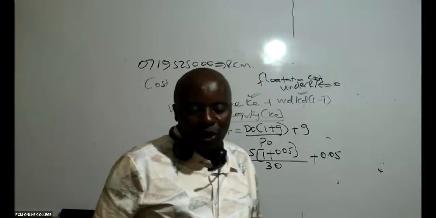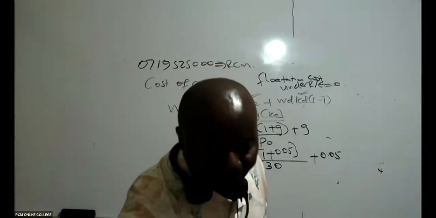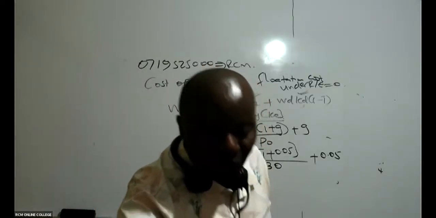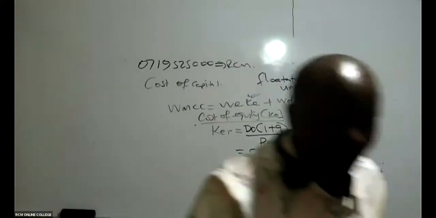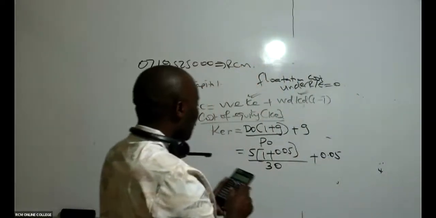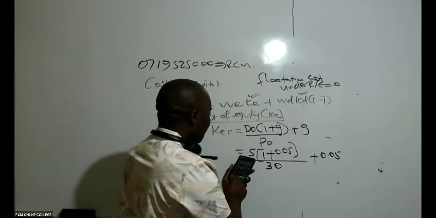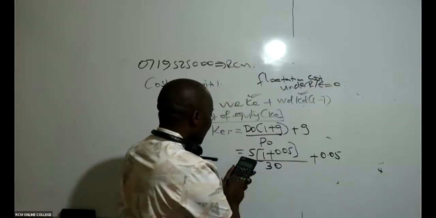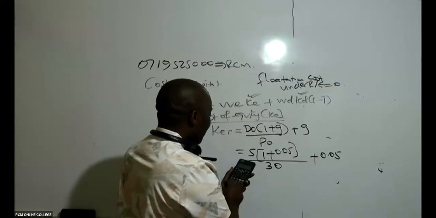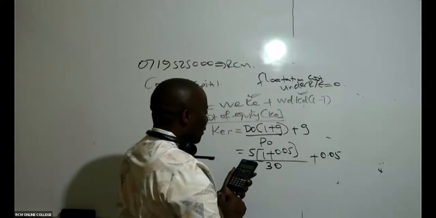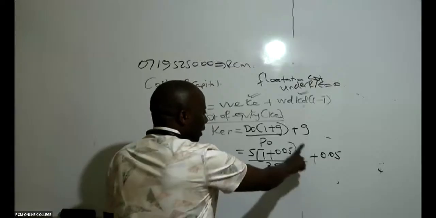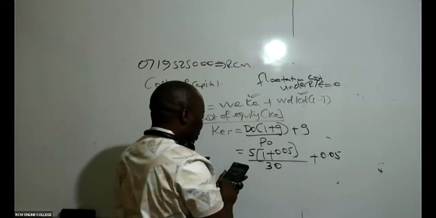So let us all get our calculators. We are saying 5 times, in brackets, 1 plus 0.05, close, divided by 30, equals. Whatever I get, I add to it the growth rate, plus 0.05.